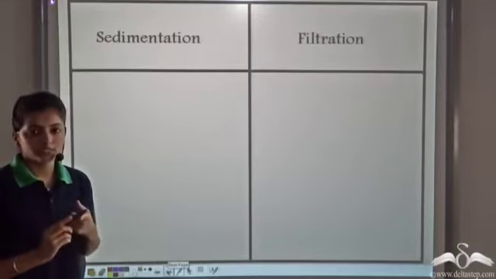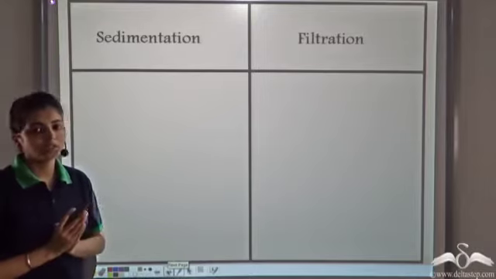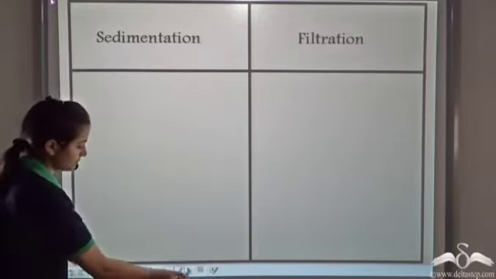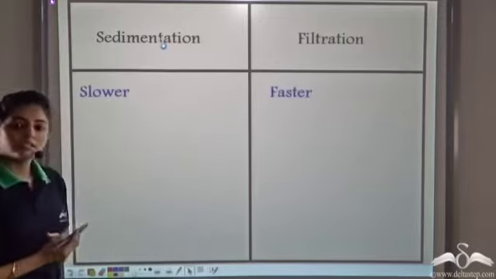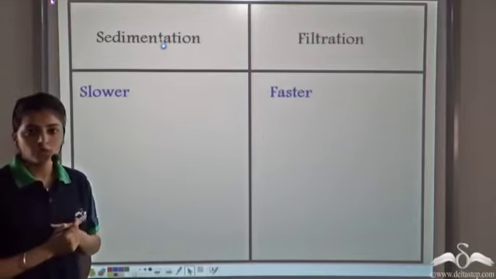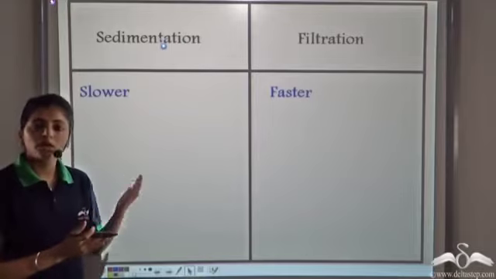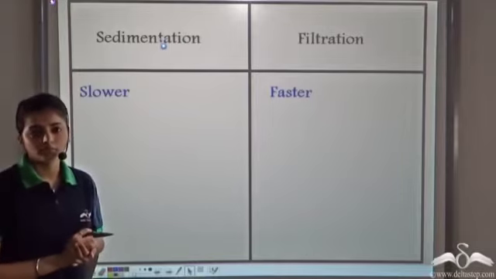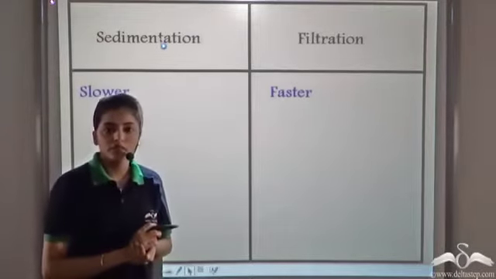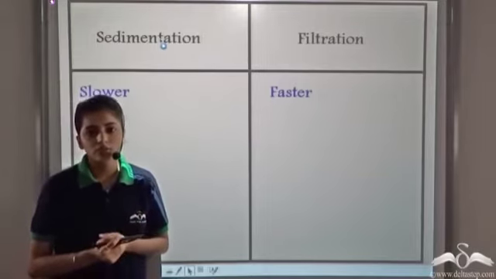Now we have two processes to separate the insoluble solid from the liquid. We have sedimentation and filtration. Let's see why we need two processes. Sedimentation is a slower process, whereas filtration is faster. Why? In sedimentation, you need to leave the contents of the beaker undisturbed for a very long time. Whereas in filtration, you can simply pass the contents of a beaker through a filter paper and funnel arrangement and you can separate the insoluble solid.